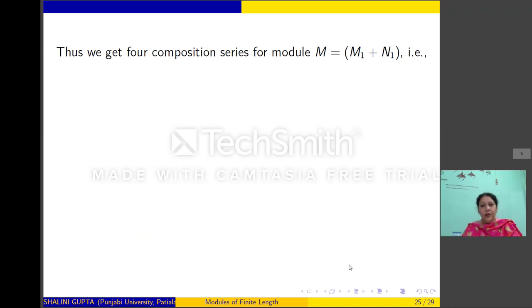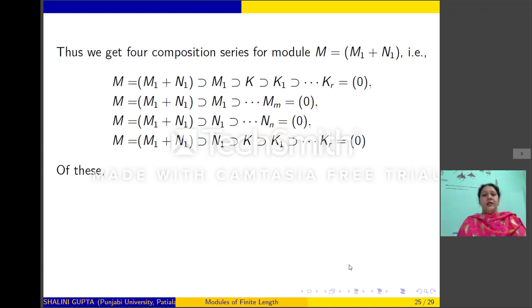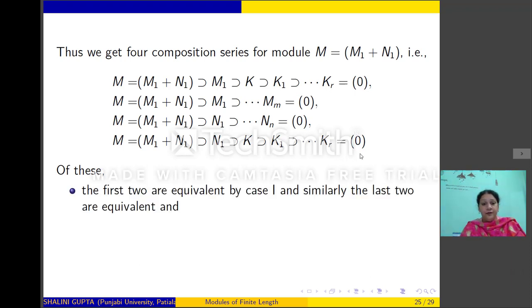Now, consider this: M equal to M1 plus N1 containing M1 containing K containing K1 containing up to Kr equal to 0. This is given to us. And M equal to M1 plus N1 containing N1 containing K containing K1 containing up to Kr equal to 0. Now, the first two are equivalent by case 1. The last two are equivalent by case 1.